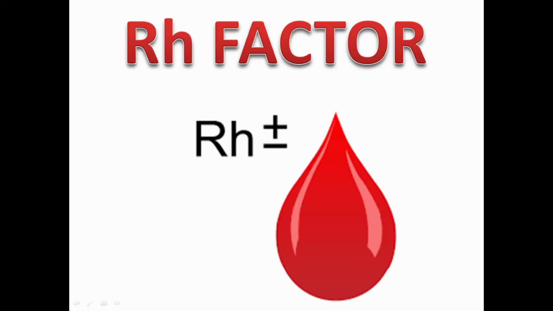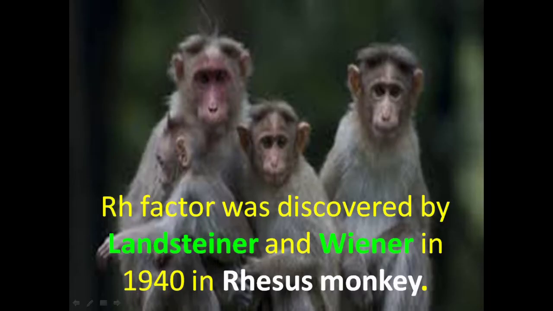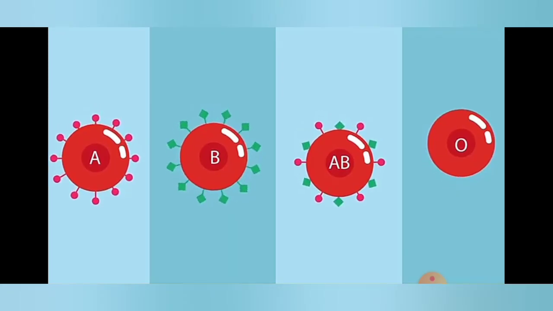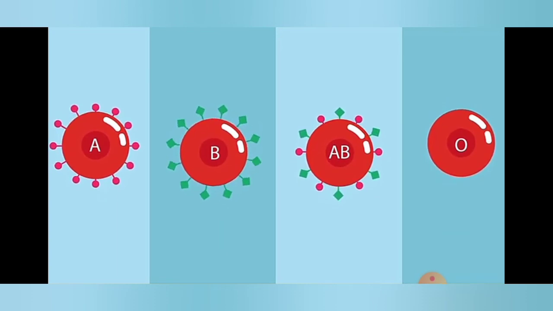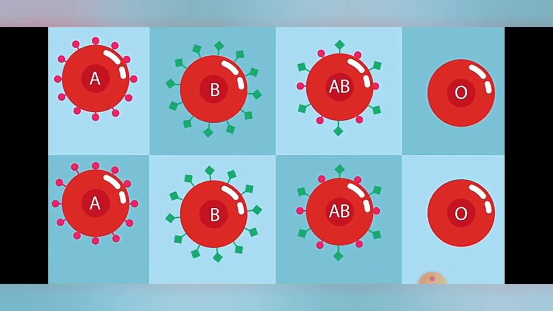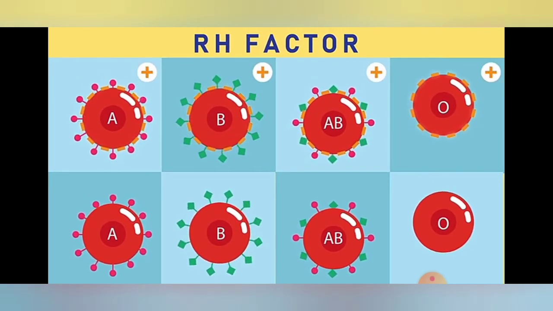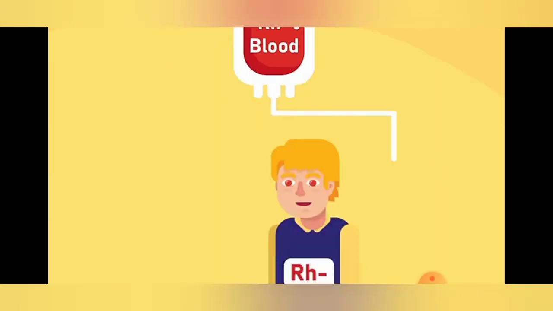Next, what is RH factor? RH factor was discovered by Landsteiner and Wiener in 1940 in rhesus monkey. The surface of RBC contains the antigen for RH factor. RH positive persons have RH antigen on the surface of RBC, while Rh negative persons do not have Rh antigen on the surface of red blood corpuscles.